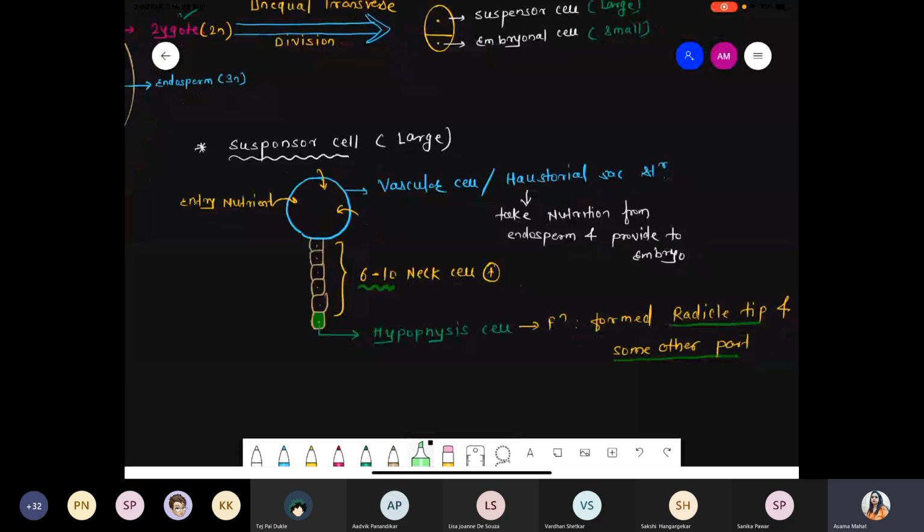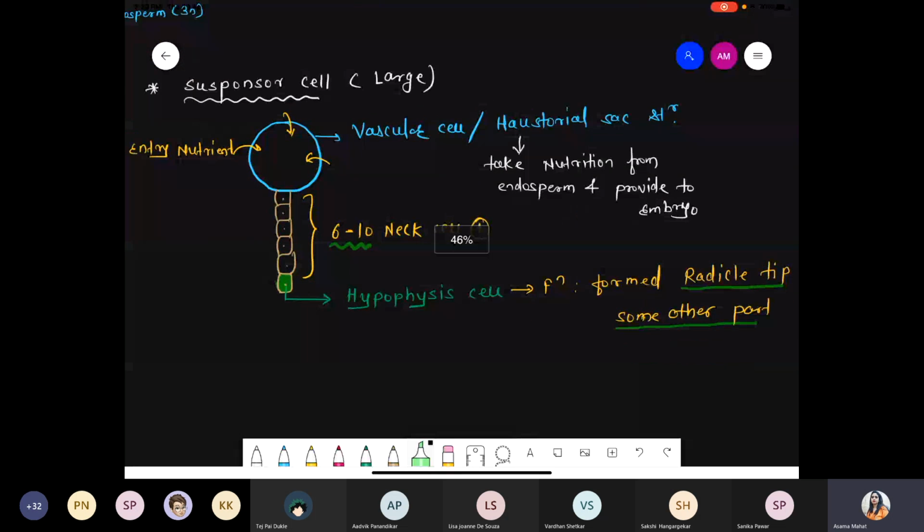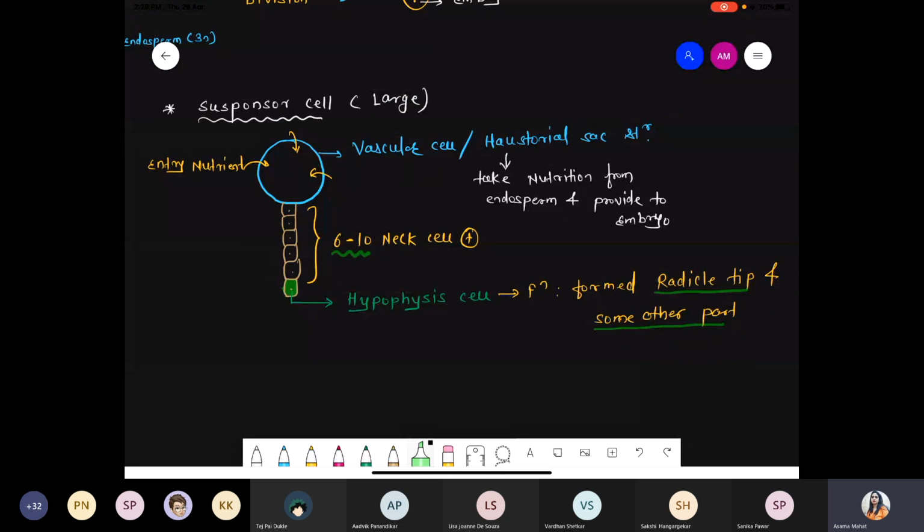We are talking about the larger cell that is called the suspensor cell. The suspensor cell has two parts. One is a globular head structure called the vesicular cell, also called the haustorial structure. That haustorial structure takes nutrition, water, food, everything it needs from the endosperm.